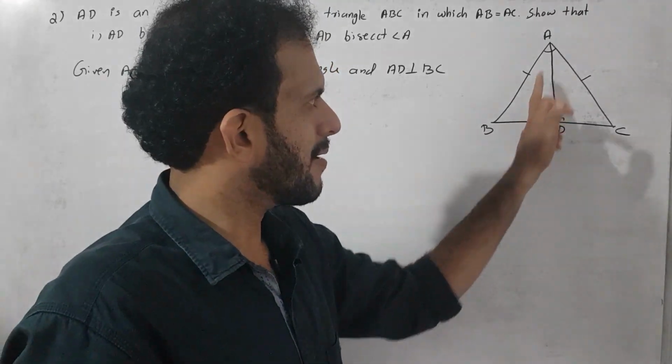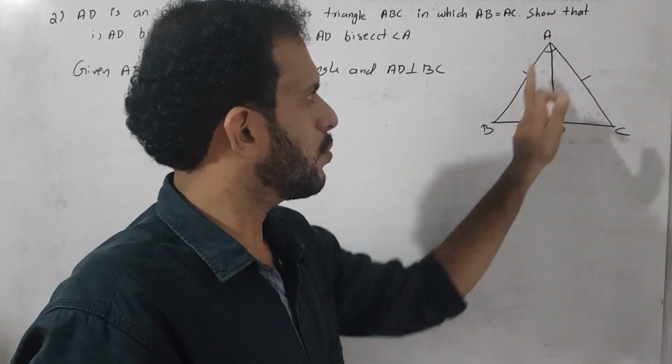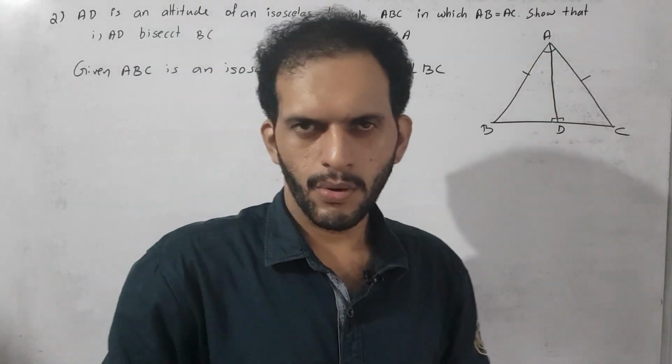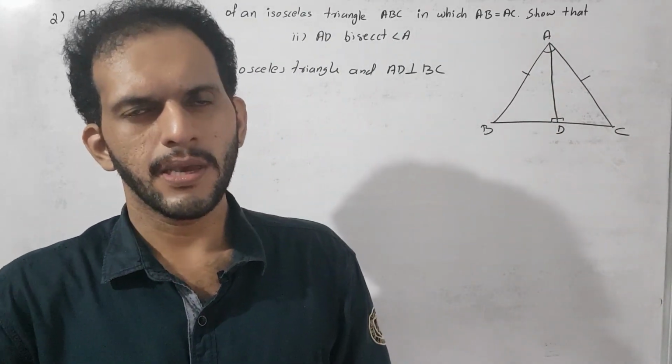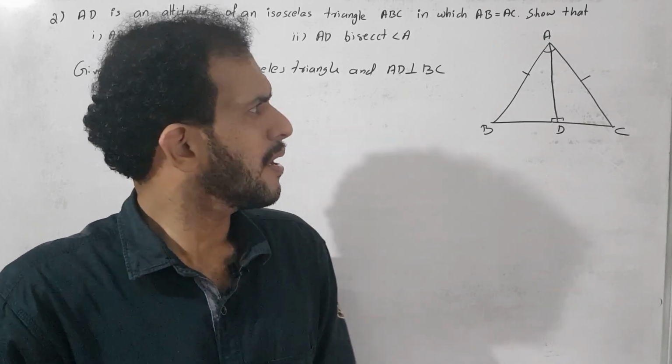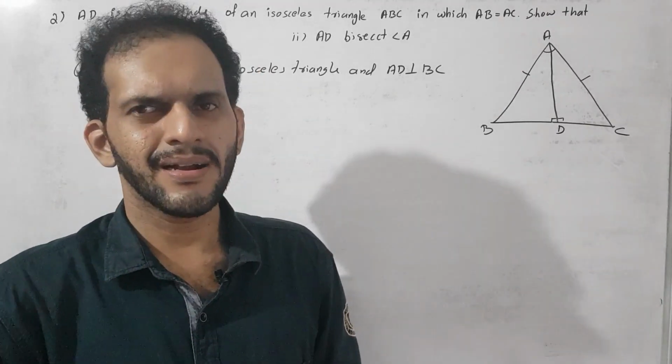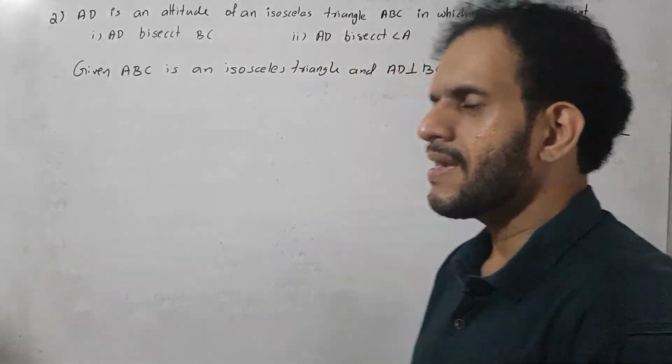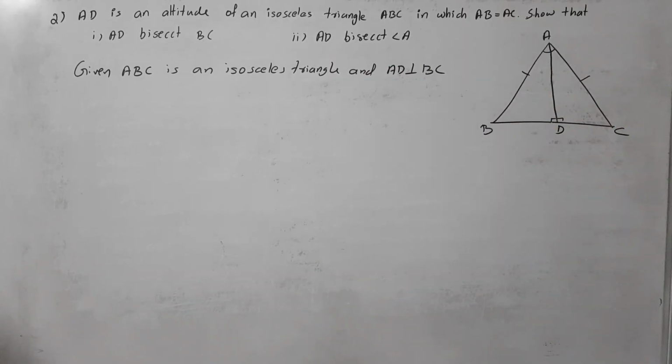We want to prove triangle ADB is congruent to triangle ADC. Okay, so this is very easy. Listen, what is this result? This result is like this. Yes, ABC is an isosceles triangle, and A is the vertex joining the equal sides, and AD is a perpendicular drawn from the vertex joining the equal sides, then it bisects that side and the angles on that vertex.